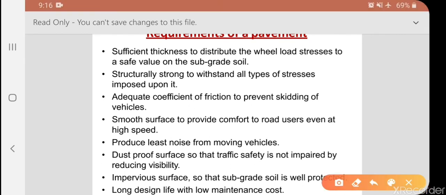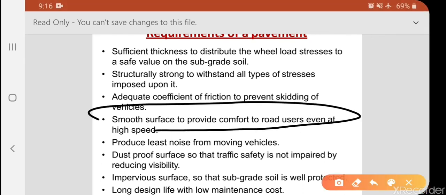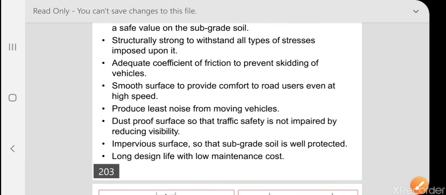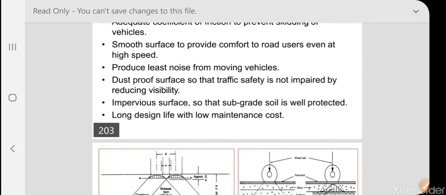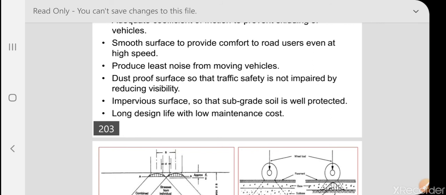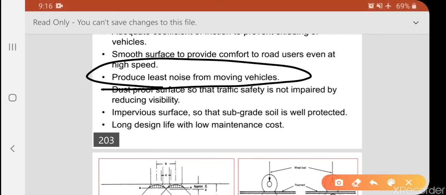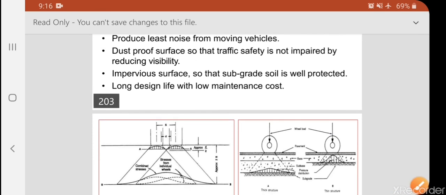Again, a smooth surface to provide comfort for the passengers even at high speed, these pavements are required. If the pavement is very good, the passenger can move at more speed. It produces the least noise from the vehicles, because if the pavement is very harsh or very rough, it makes sound and it makes it uncomfortable for the passengers. If it is very smooth, there will be no noise.